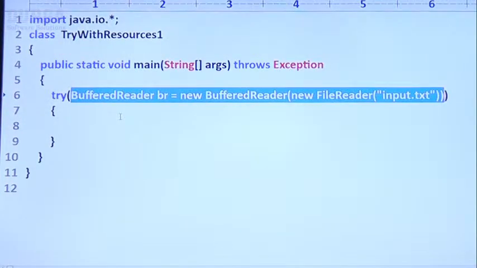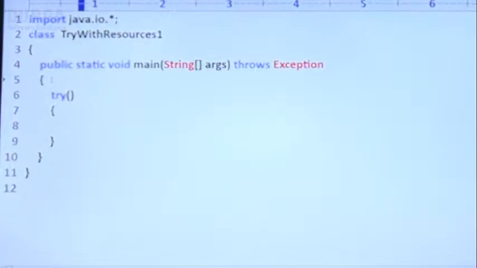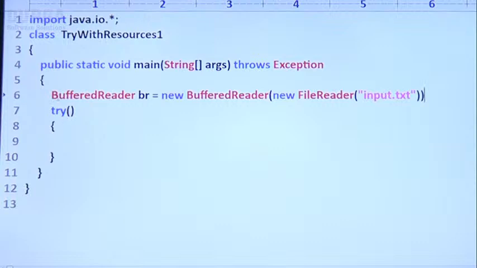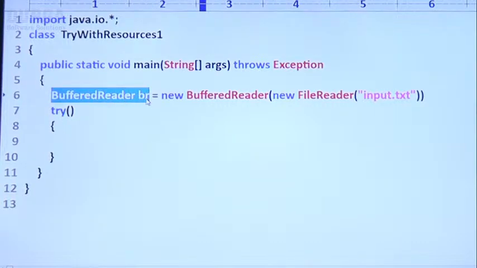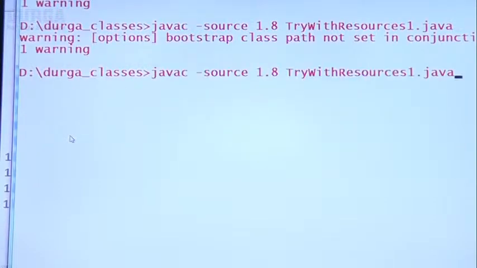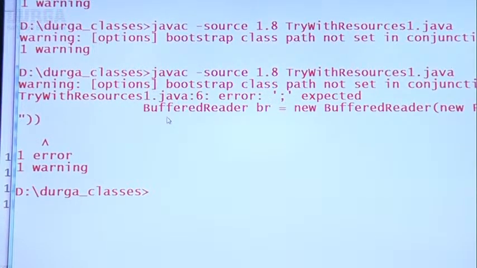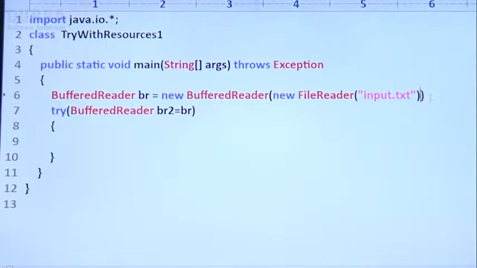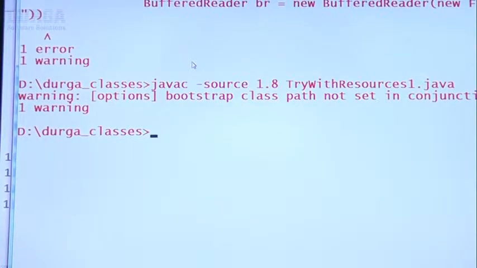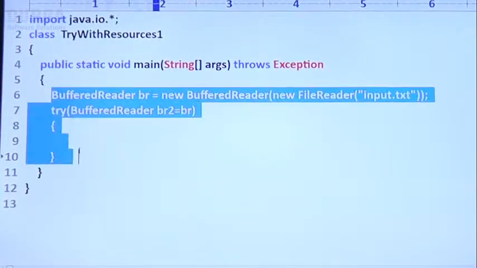Sir, now my question is, I don't want it like this. Then what I can do is, okay, BufferedReader br, and here let me take BufferedReader br2 is equal to br. This is the second approach. What we have to do, sir, is take this second approach. One minute, a semicolon is missing here. Don't worry. Observe that. Happily the code is going to compile or not? Yes. Make sure, sir, this is what you people should be aware of.